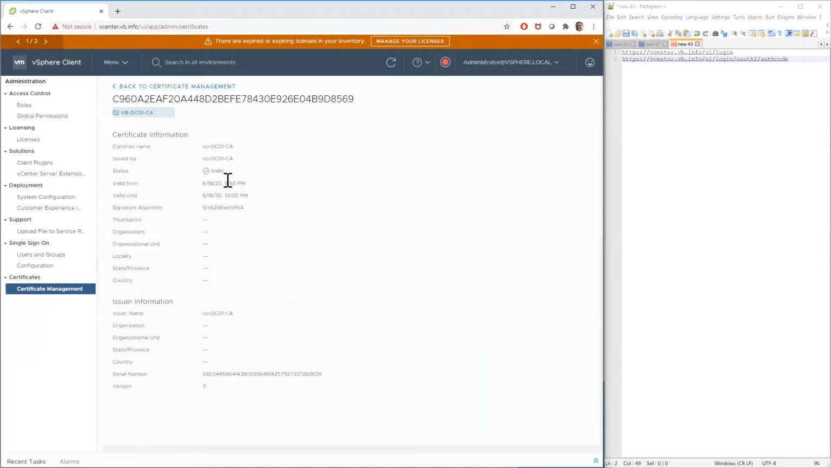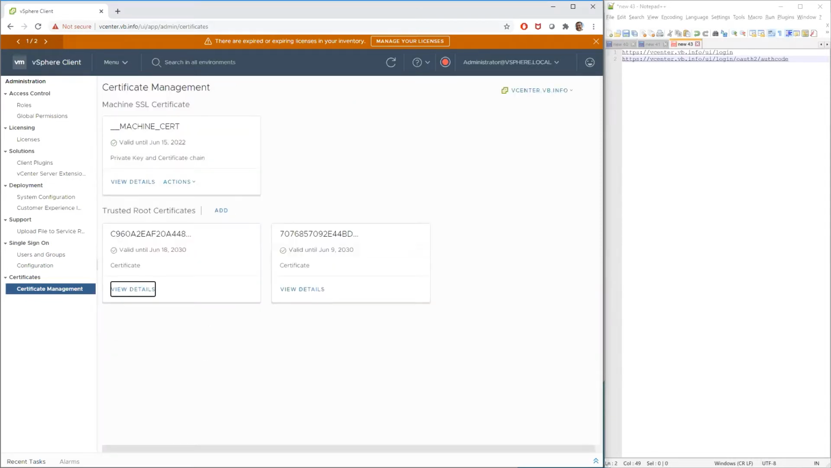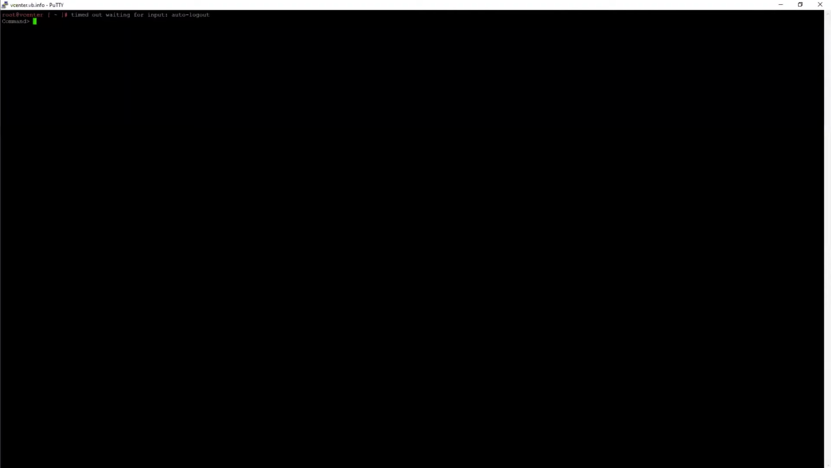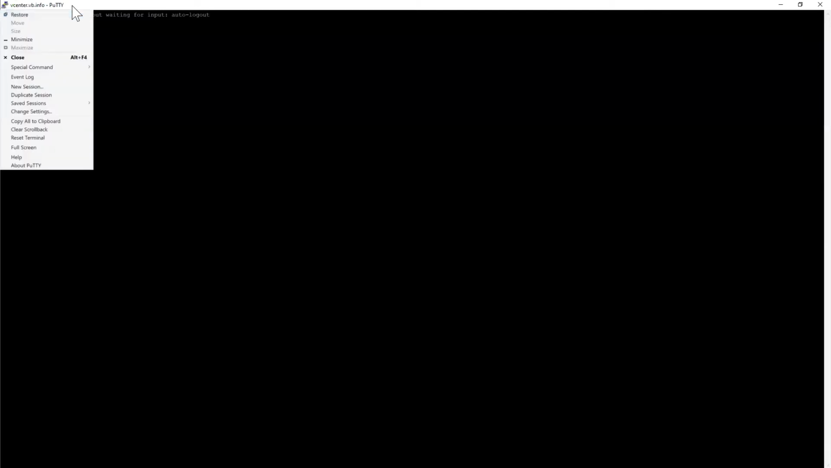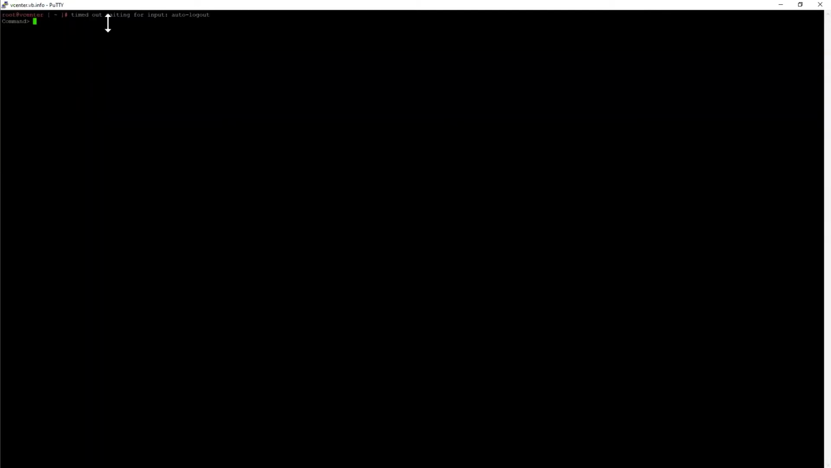And so you can see it's my own CA and it's valid for a whole bunch of years. So that's positive. Now, the other thing we need to do as well is we also want to make sure we update the Java key store as well, right? And so documentation calls this out, but let's just run through it real quick here.